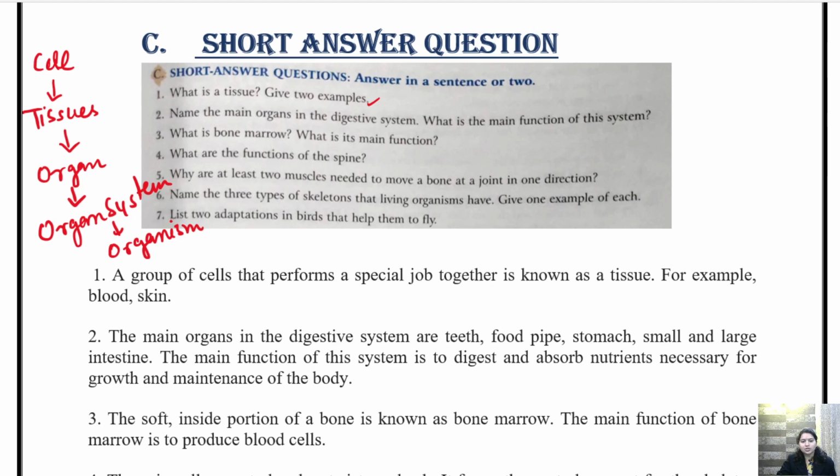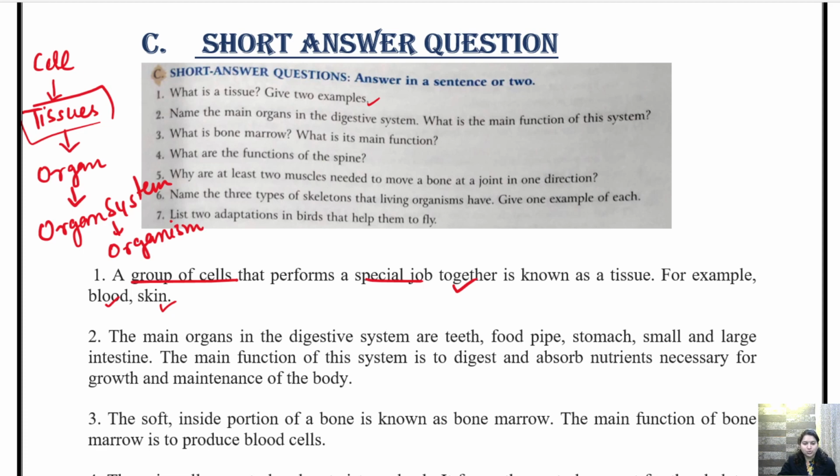Okay, so this we have studied in cellular organization. So what is tissue? Tissues are a group of cells that perform a special job together. For example, we have blood, we have skin. They are considered as tissues.